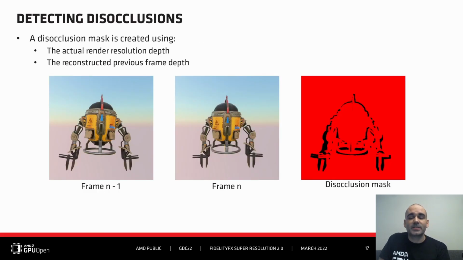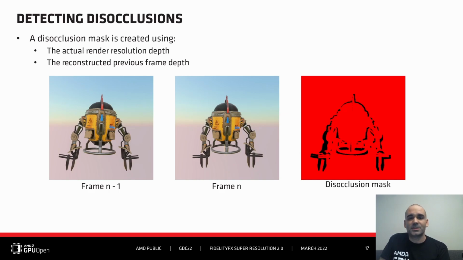The first case is disocclusion. We detect disocclusions by building a disocclusion mask. This mask is built out of a depth comparison between the current frame and the previous frame's reconstructed depth. It is a conservative test, relaxing comparisons to ensure jittered input does not create false disocclusions.